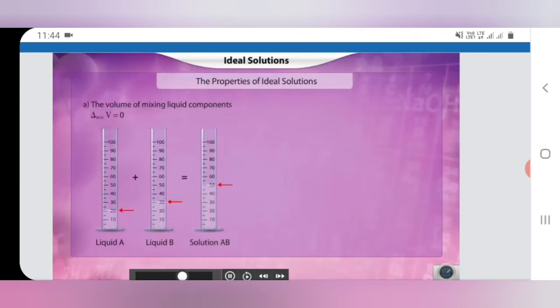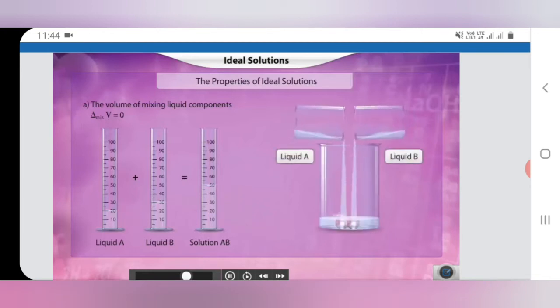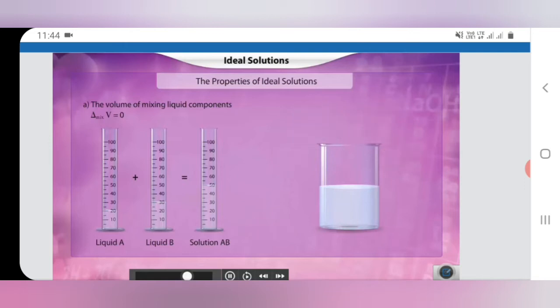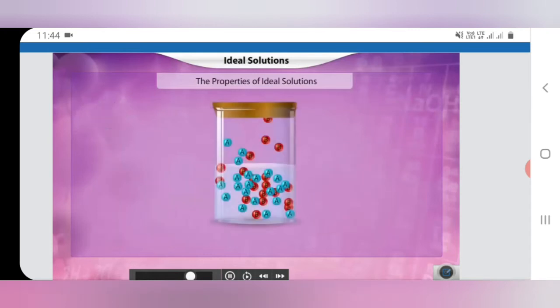When the vapor pressure of an ideal solution and its components is plotted, we see the plot of the partial vapor pressure of component A against its mole fraction is a straight line. The mole fraction of component A increases from 0 to 1. A plot of partial vapor pressure of component B against its mole fraction is also a straight line.